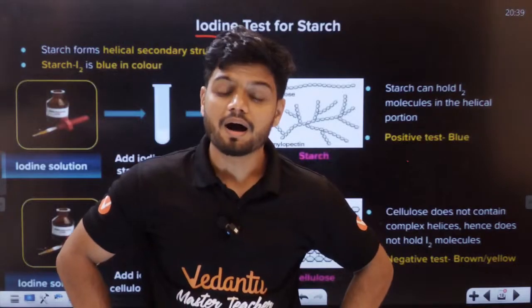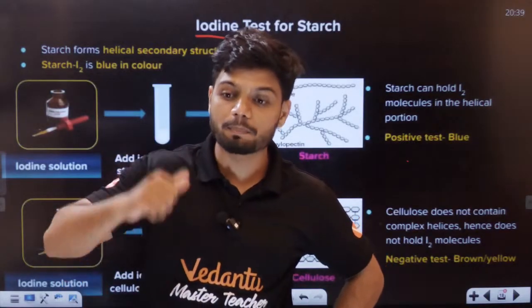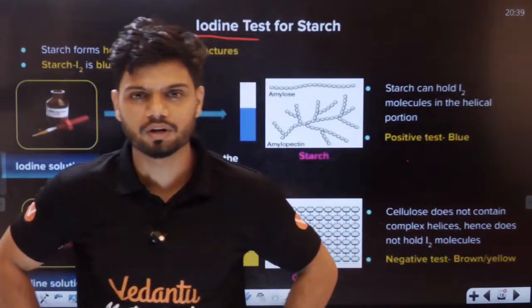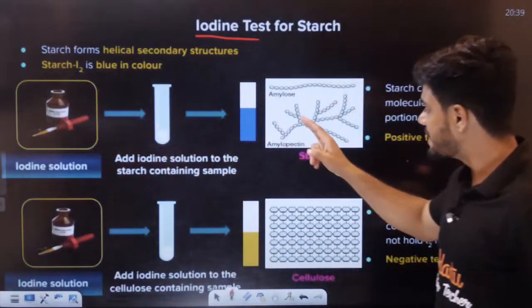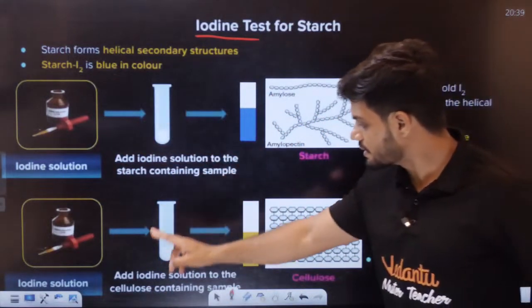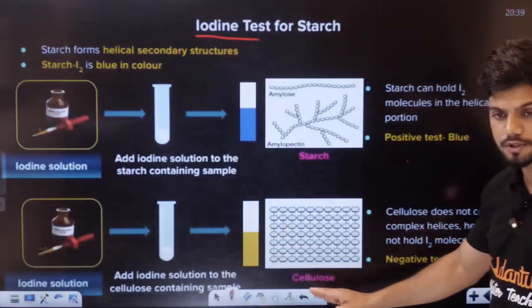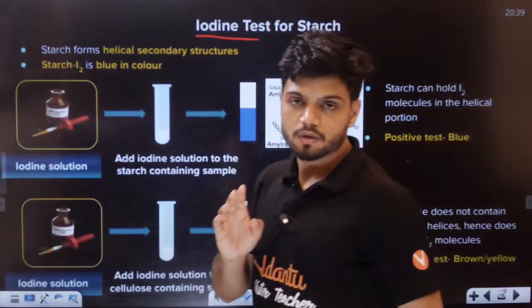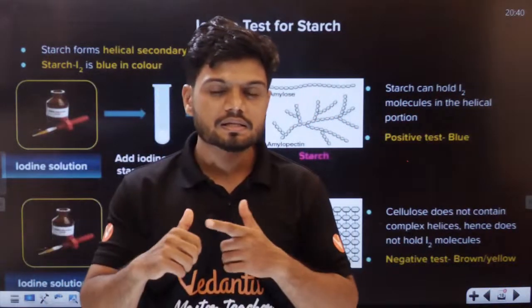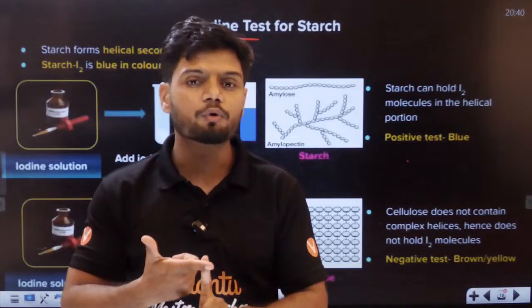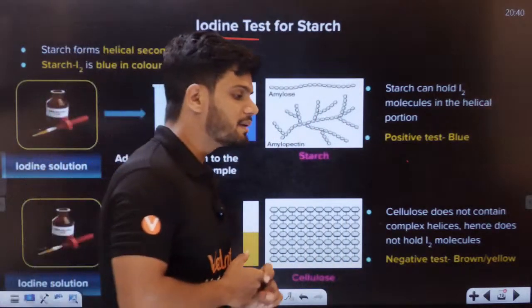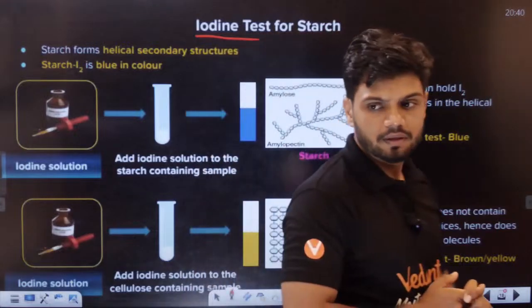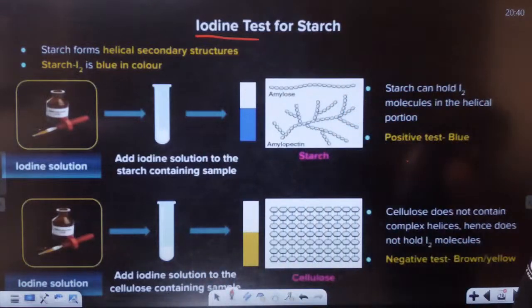Now we will do a similar iodine test right now, based on plants, in the case of polysaccharides. Let's take iodine solution and we add starch. Iodine solution and we add cellulose. Now students, remember I told you. Can anyone remind me, starch and cellulose, which monosaccharide they are made up of?